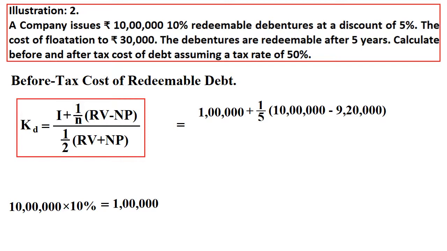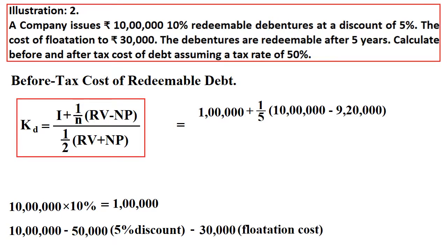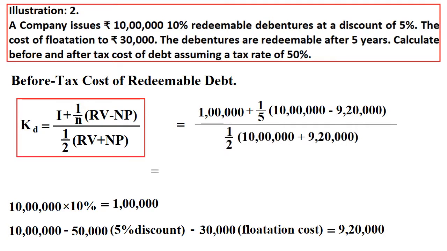Minus net proceeds. Net proceeds we have taken 9 lakh 20,000. Why 9 lakh 20,000? Because we are issuing the debentures at a discount, that is 5%. So 10 lakh into 5%, that is 50,000, right? The discount amount, as well as flotation cost 30,000. So if you deduct these two items, then you will get 9 lakh 20,000 as the net proceeds that we have received. Then divided by half of the RV plus NP.